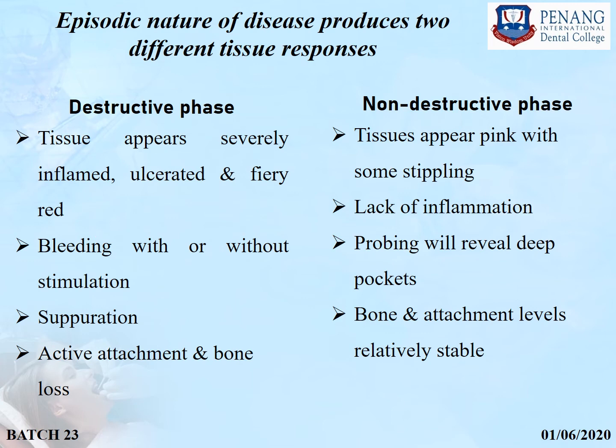Episodic nature of disease produces 2 different tissue responses. It can be destructive phase or non-destructive phase. In destructive phase, tissue appears severely inflamed, ulcerated and fiery red. Bleeding will be there with or without stimulation. Suppuration can be seen. Active attachment and bone loss will be there. In non-destructive phase, tissue appears pink and some stippling can be seen. Lack of inflammation will be there. Probing will reveal deep pockets. Bone and attachment levels are relatively stable as compared to the destructive phase.